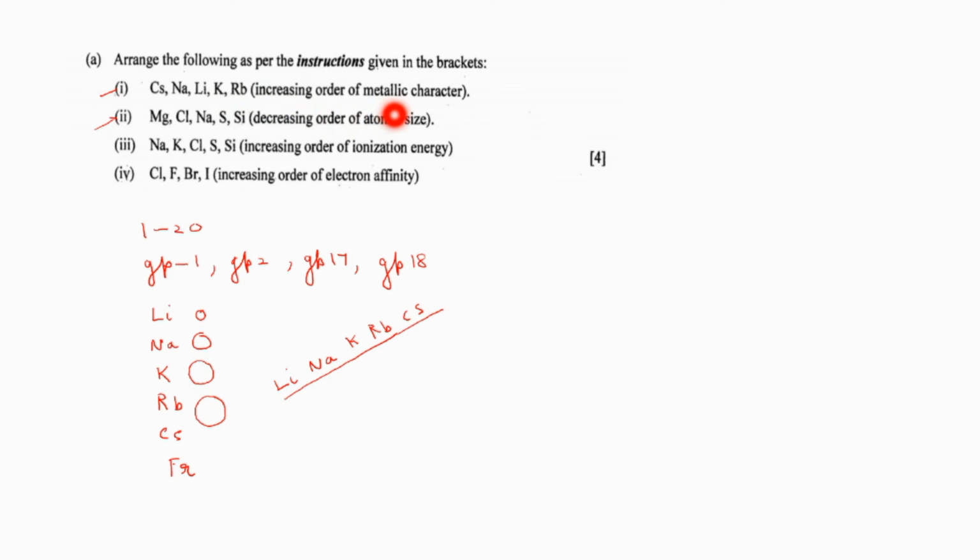Decreasing order of atomic size. So how to answer this question? In this case, you will have to write the atomic number. So arrange the elements from left to right in the increasing order of atomic number. So what will be the order? First sodium will be coming, then magnesium, then silicon, then sulfur and then only chlorine will be